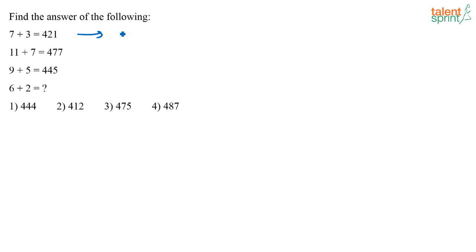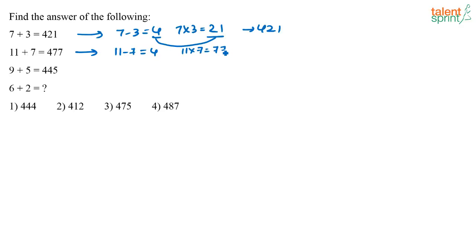See, the logic is this: 7 minus 3 is 4, correct, and 7 into 3 is 21. So the answer is these two clubbed together, that is 421. Similarly, if you see here 11 and 7, it's 477. What is 11 minus 7? That is 4. What is 11 into 7? That is equal to 77. So these two club together, 477.